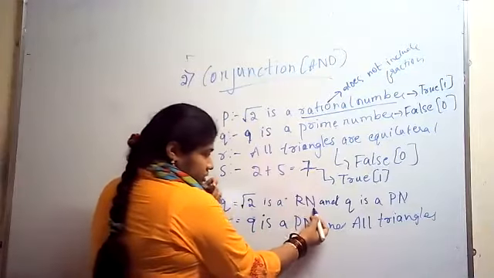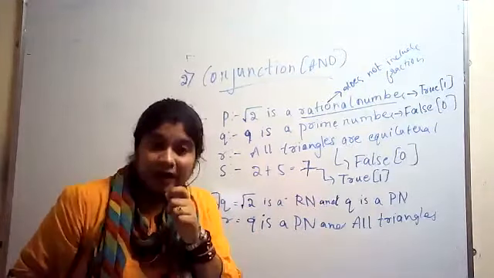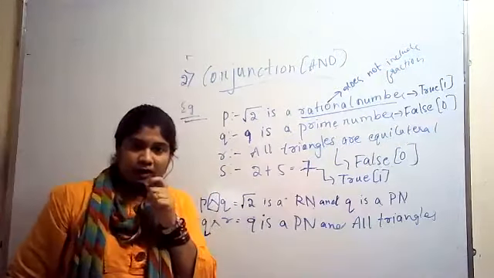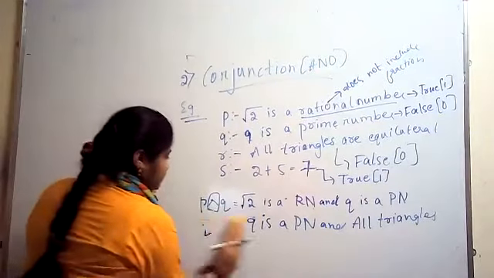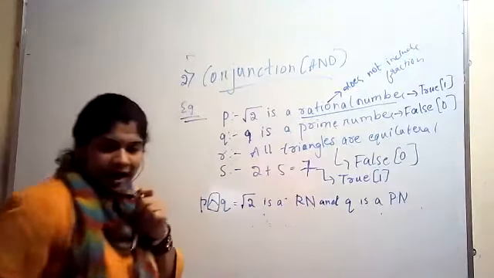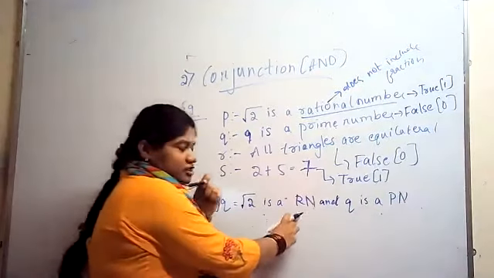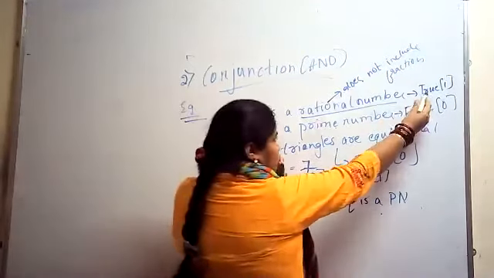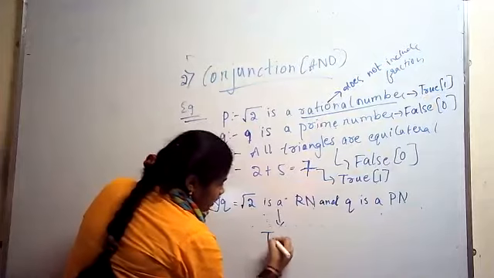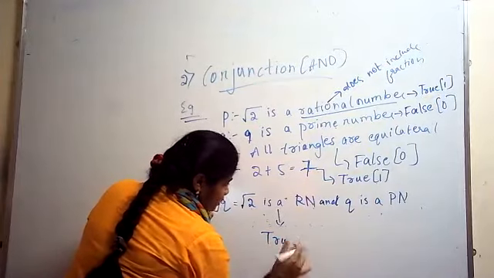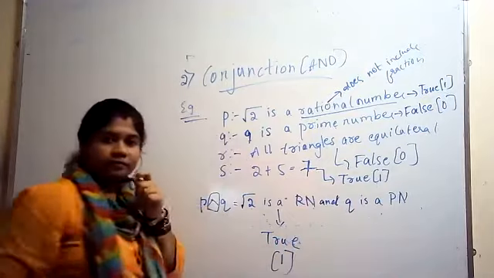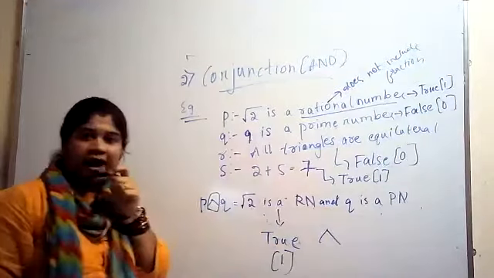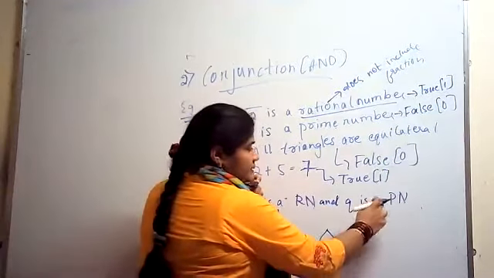So here, the square root of 2 is a rational number and Q is a prime number. Again, 9 is a prime number and all triangles are equilateral. I'll explain only one of these, and you'll be clear. Now I have written here: the square root of 2 is a rational number and Q is a prime number. Whether the square root of 2 is a rational number, whether it is true or false, this is false. True is 1. And here 'and' is the conjunction.